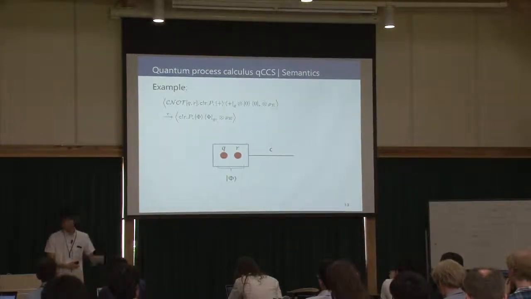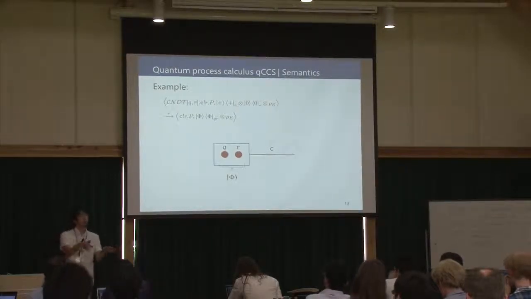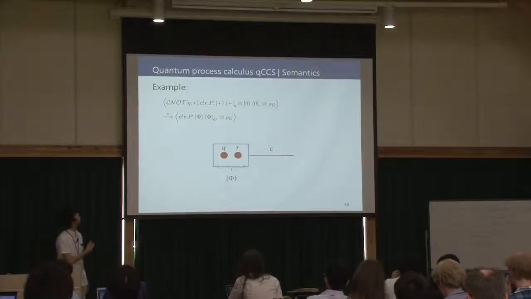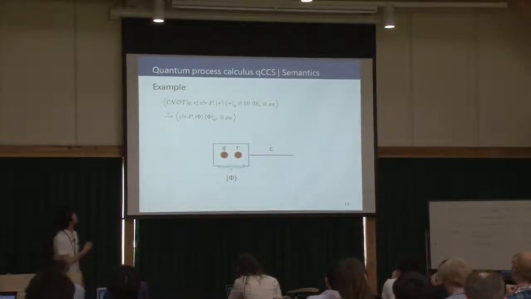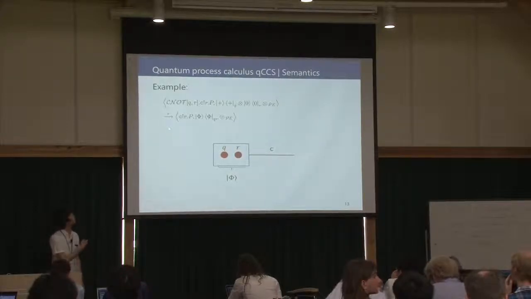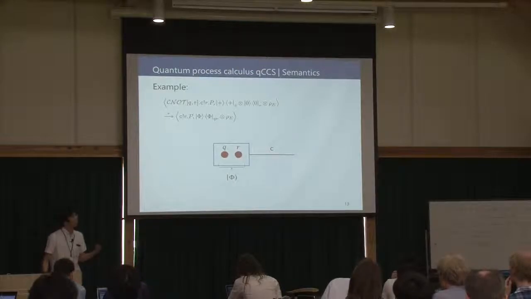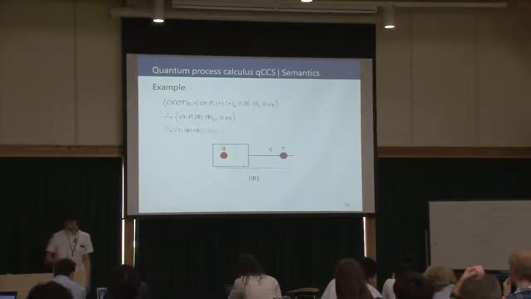And this application of CNOT cannot be observed by any other process or outside process, so we use tau as the label. Then this process sends qubit r using the quantum channel c, and this sending of a qubit is an observable action, so we use this as the label.